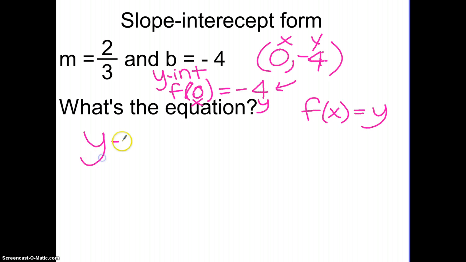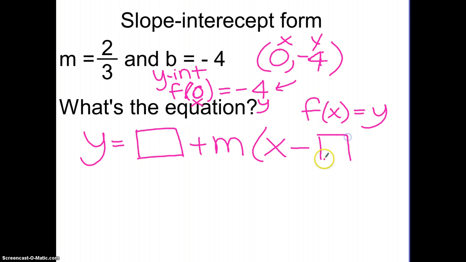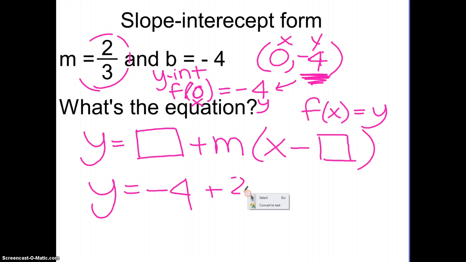So we have y equals, we're going to plug in a number, m, and then x minus our term number. So in this case, we have y equals, we know the 0 term this time, or the y number, the output, is negative 4 plus our pattern number. It's going up, it's adding 2 over 3.